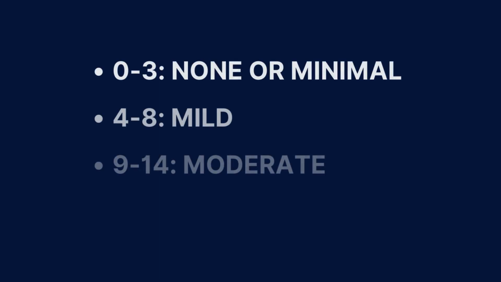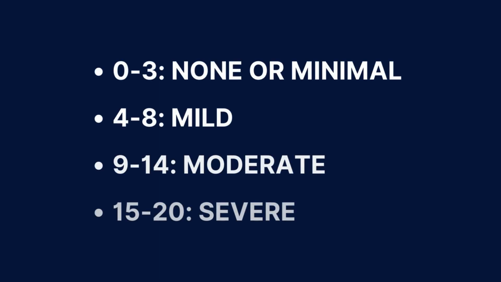Here are the score ranges and their designation. 0 to 3 equals none or minimal, 4 to 8 equals mild, 9 to 14 equals moderate, and 15 to 20 equals severe, meaning they need support as soon as possible.